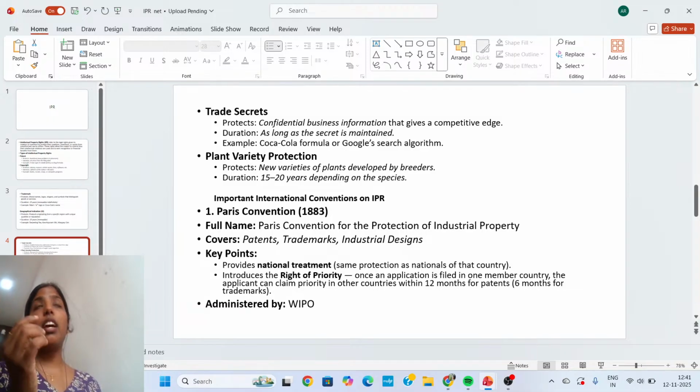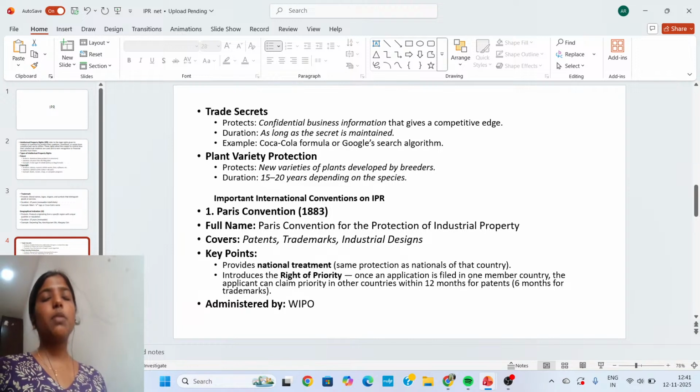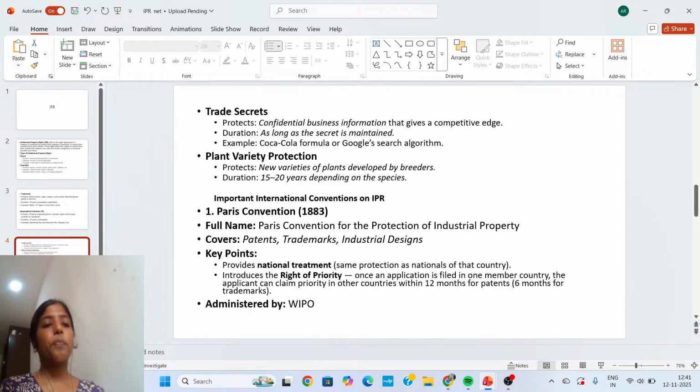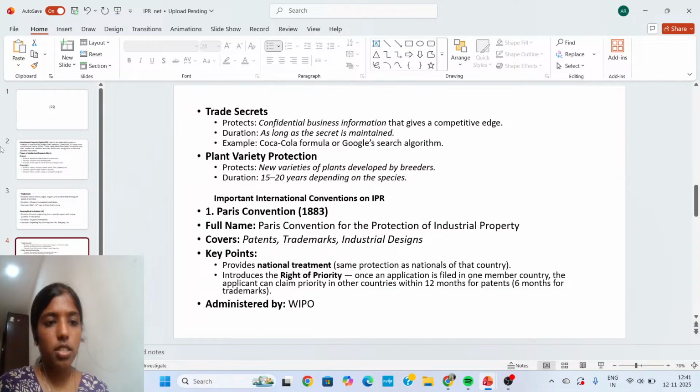This, we all know, is the high yield variety of seeds. So such seeds, or such type of seeds, are all protected by this type of right, that is plant variety protection, and this duration is 15 to 20 years depending on the species. So these are the rights mainly IPR is discussing.